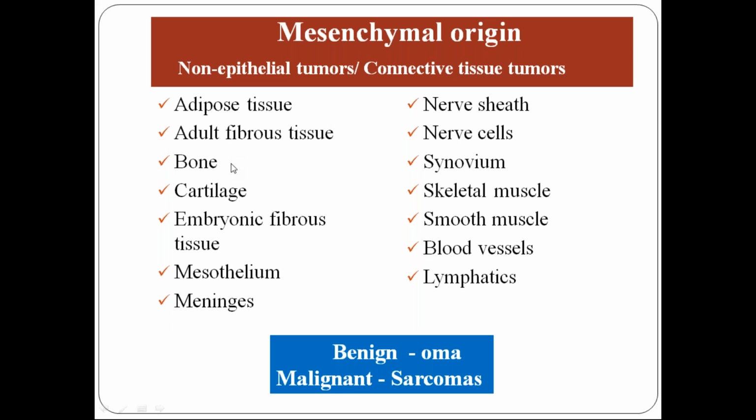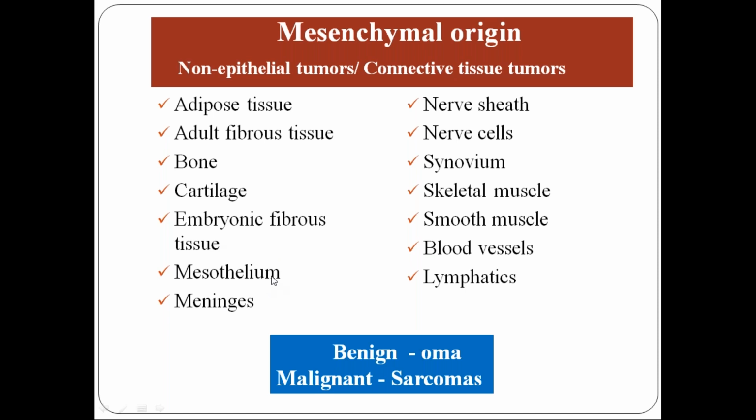Fibrous tissue. The bone, what are the bone cells called? Osteocytes. Likewise cartilage, what are the cells called? Chondrocytes, good. Next you have embryonic fibrous tissue, that is fibrous tissue in the fetal period.